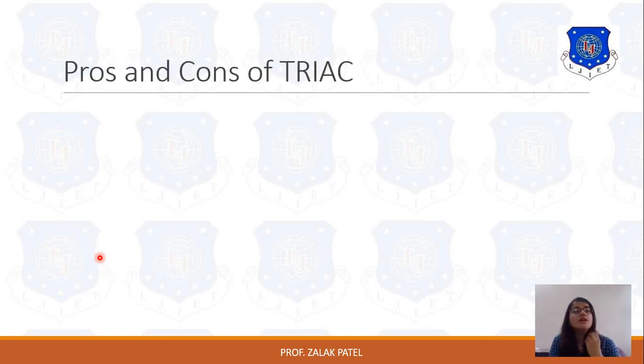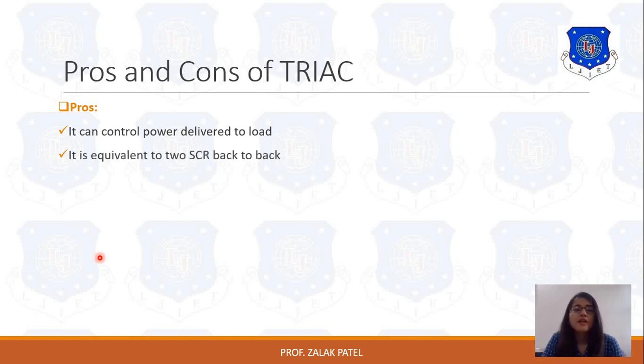Next is about the advantages and disadvantages of TRIAC. First, let's discuss the advantages. It can control the power delivered to the load. How can it control? Because it has the gate terminal, and by passing gate current through it, it can easily control. Next, it is equivalent to two SCRs back to back, meaning it operates bi-directionally. That is the biggest advantage of TRIAC over SCR, because SCR is unidirectional and only operates in one direction, while this TRIAC operates in both directions.